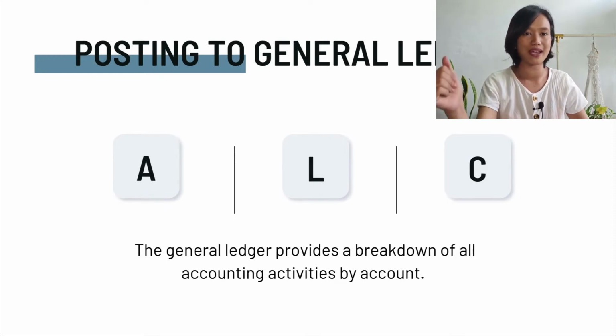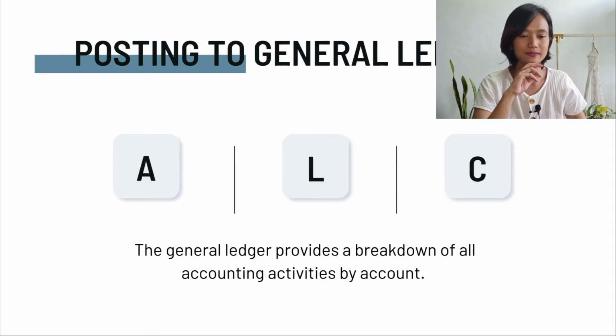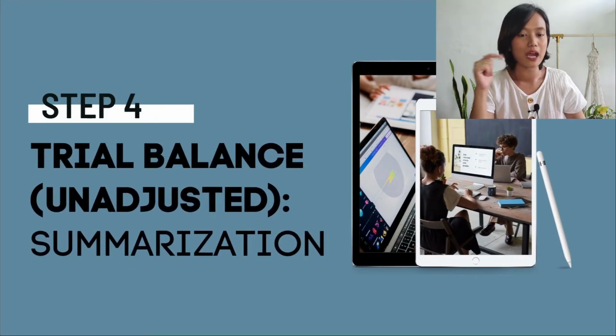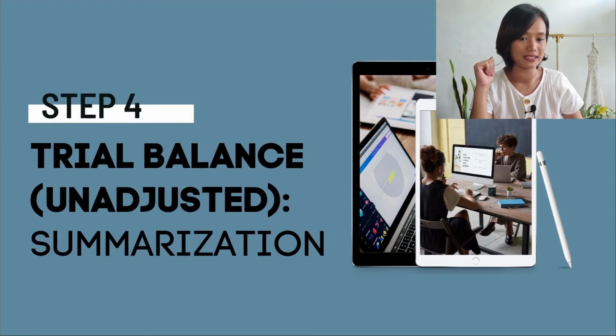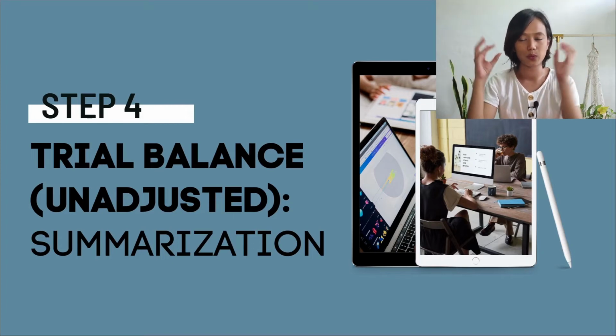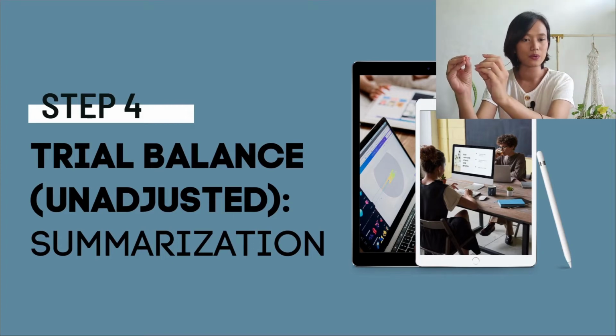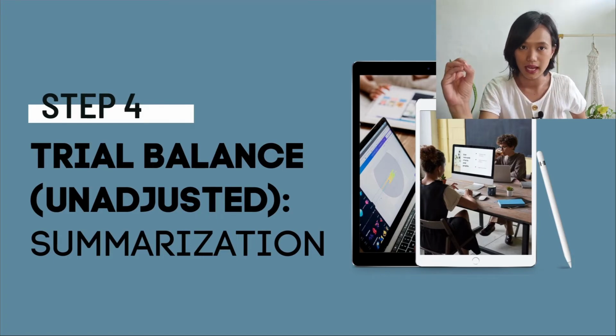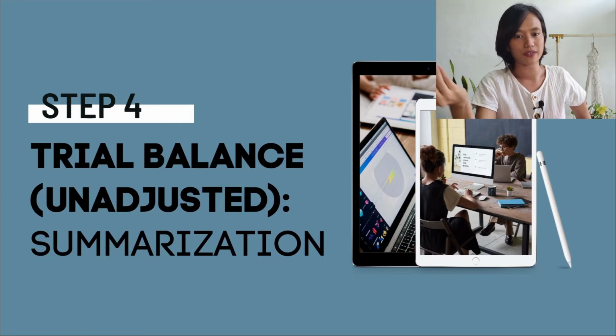Now, once we have done that, we proceed to our trial balance or unadjusted trial balance. This is the summarization. Like, we have now grouped our transactions per account, right? So as you can see in a T account, it has all the debits and the credits of an account.